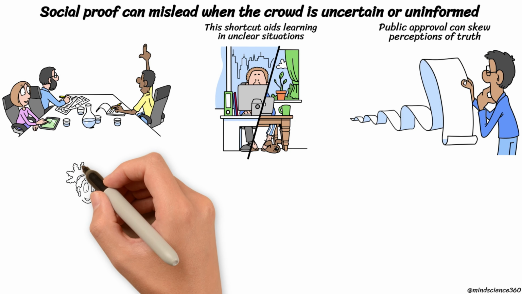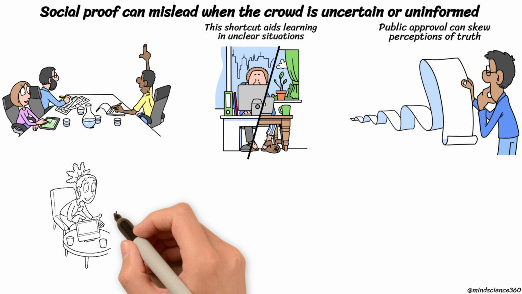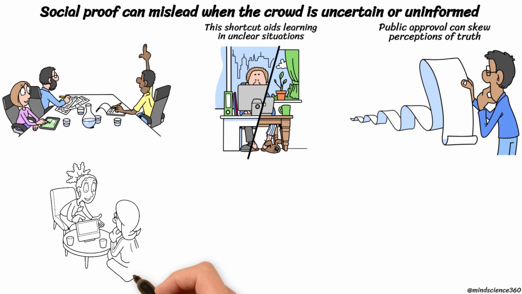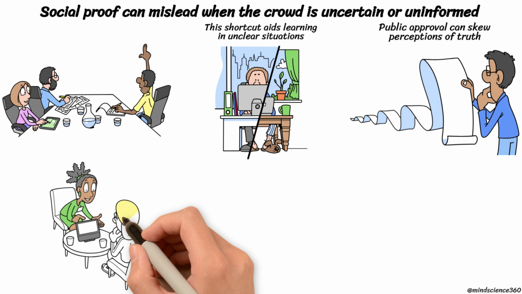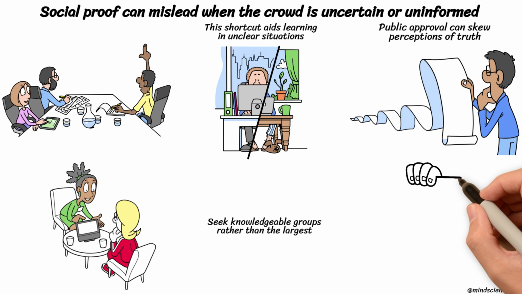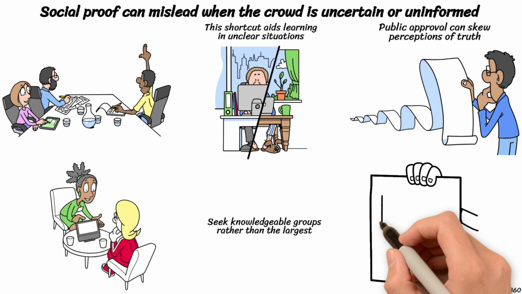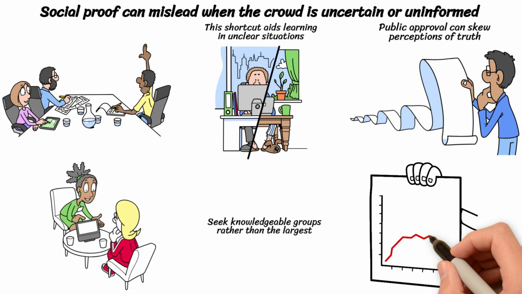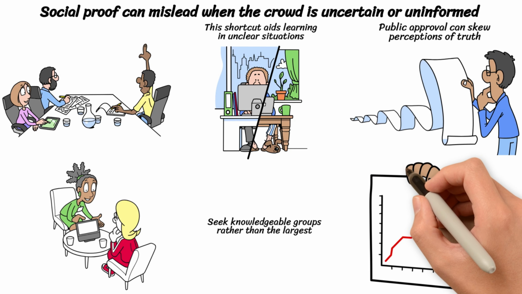When many observers seem to agree, expressing disagreement can feel risky, even in the absence of direct consequences. This pressure can suppress doubts and accelerate decision-making beyond what careful evaluation would permit. Independence is regained when we focus on identifying which group possesses relevant knowledge, rather than merely who is largest. A simple next step is to seek out one credible and informed reference point before following trends that appear popular.